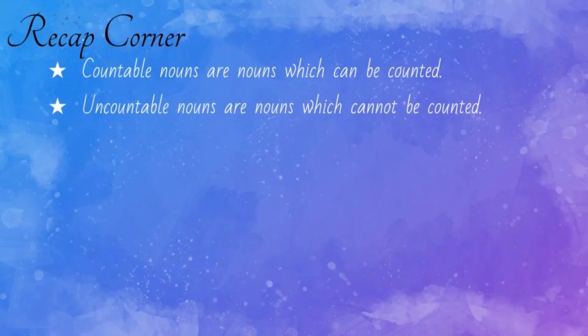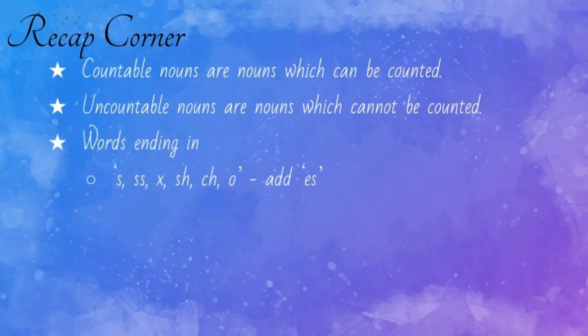And today we have seen how to change singular nouns to plural nouns based on some rules. The first rule is, if a noun ends with the letter S, SS, X, SH, CH or O, we have to add ES to the word. The next rule is, if a noun ends with a consonant followed by the letter Y, we have to remove the Y and add IES.